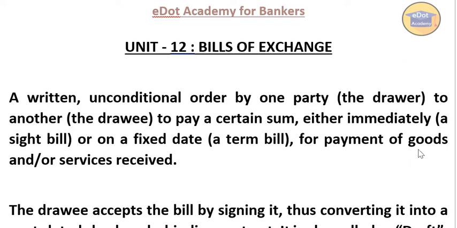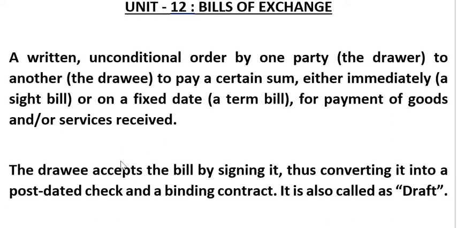So here a condition is there. There has to be payment for goods you are going to do, or services received. Who has received services? That means the drawer has received services. That's why the drawer has written one order, meaning you pay me a certain sum of money either on this day or immediately. This bill is sent to the drawee and the drawee accepts the bill by signing it.